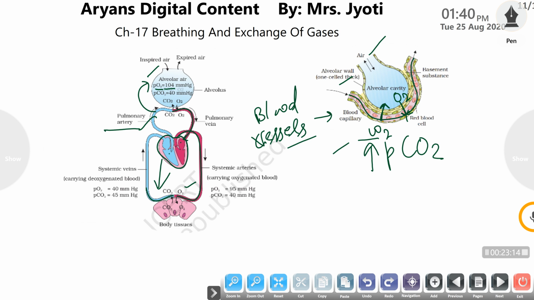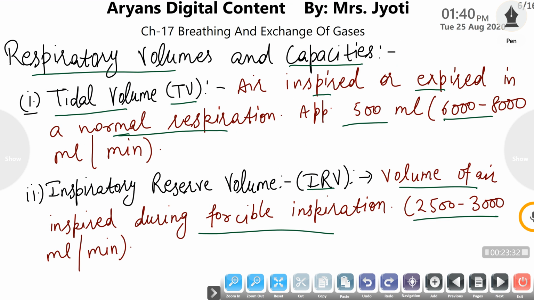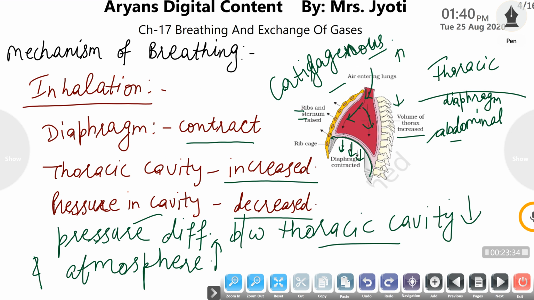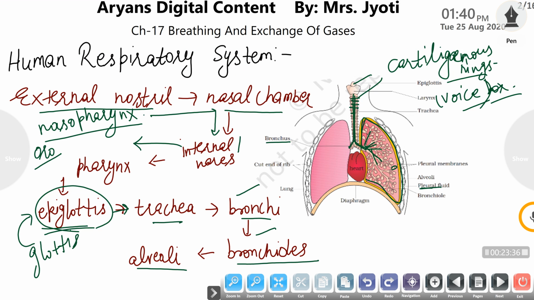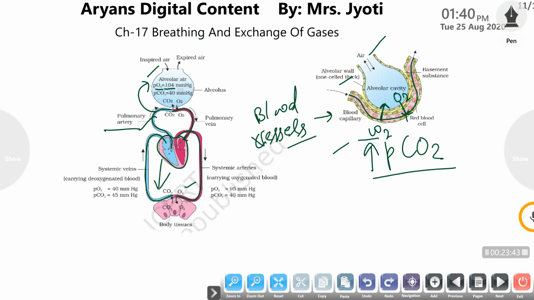That CO2 is picked up by the blood, and the blood carries the CO2 to the heart, and from the heart with the help of the pulmonary artery it is transported to the lungs, and from the lungs it is expelled out from the alveolar cavity by following the same pathway as the inhalation of air, meaning by following this same pathway the CO2 is passed away from the lungs through the respiratory system.